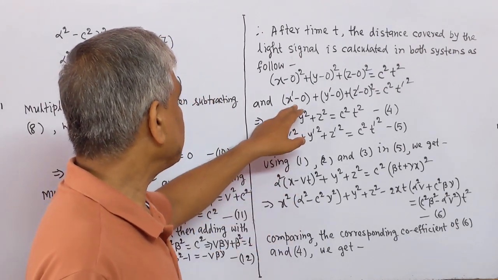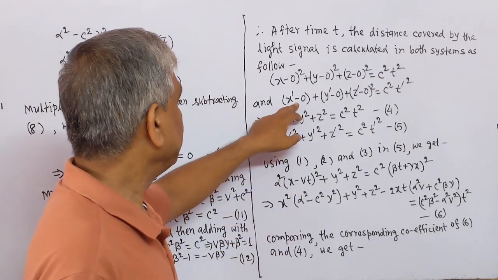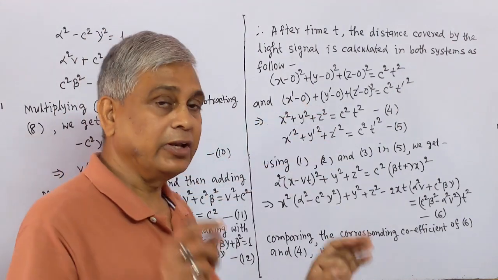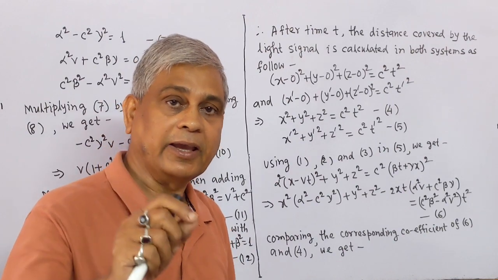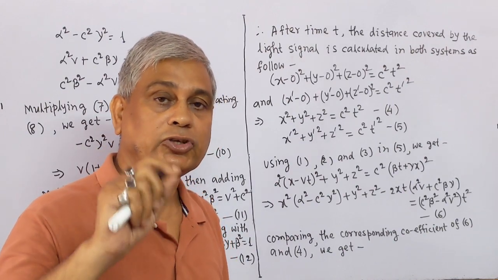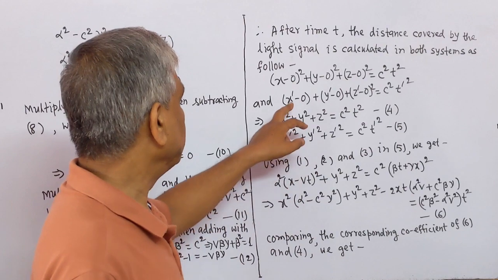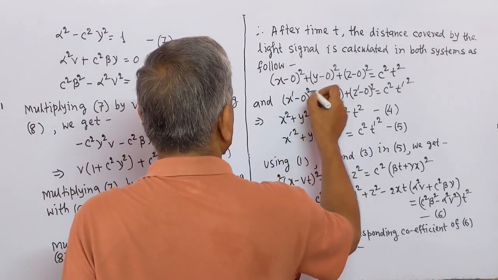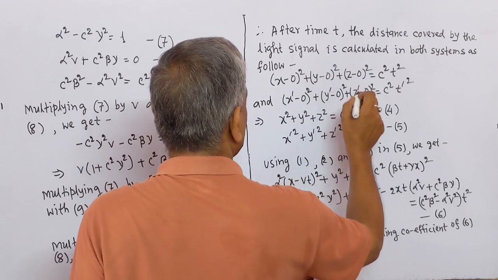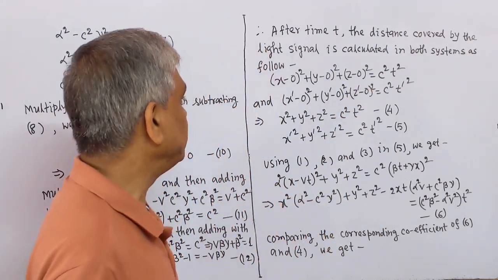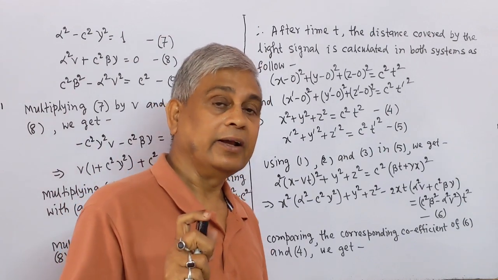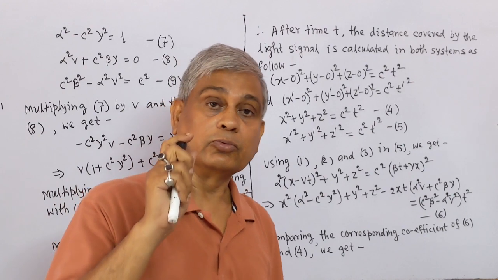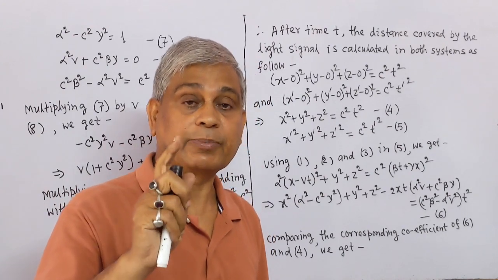And in S prime system of coordinates, this will be x prime minus 0, the origin of S prime system will also be 0, 0, 0. So this will be x prime minus 0 whole square plus y prime minus 0 whole square plus z prime minus 0 whole square, and the distance will be calculated with velocity c, which is absolute.